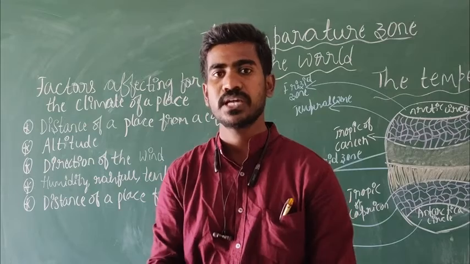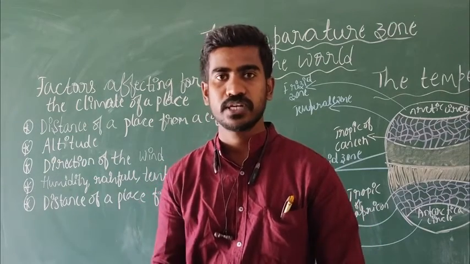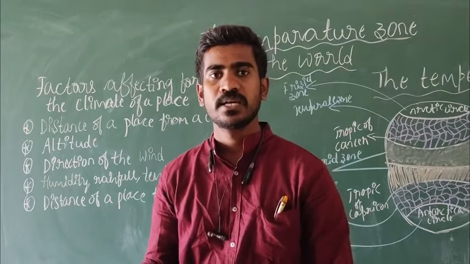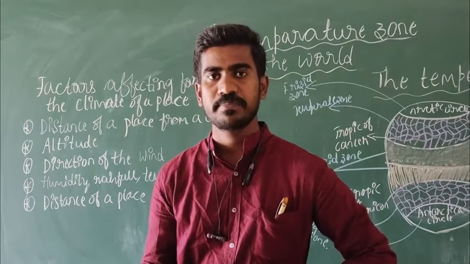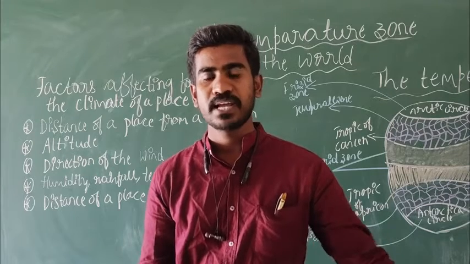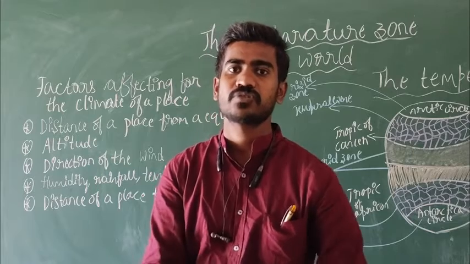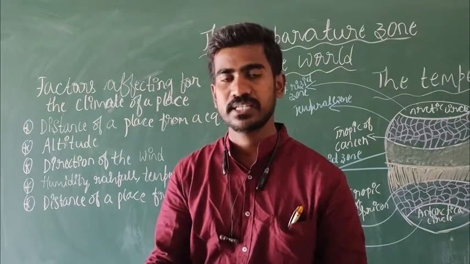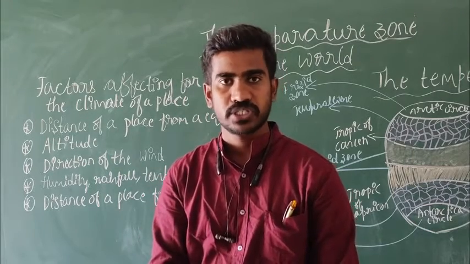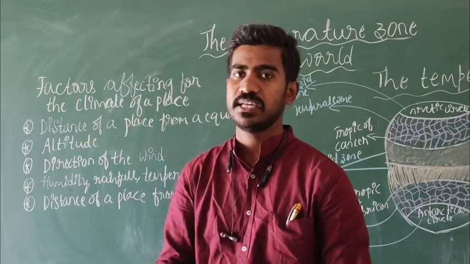But in South India, we have an ocean or sea around us. Is it right? If you go to the Mangalore side, there you can see the Arabian Sea. If you go to Chennai, there you can see the Bay of Bengal. If you go to Kanyakumari, the tip of South India, there you can see the Indian Ocean. That's why it is surrounded by the ocean. On three sides there is water. So our place is not very far from the sea.